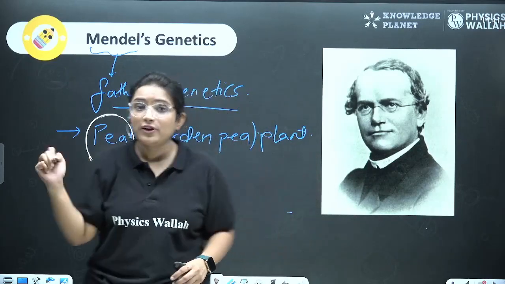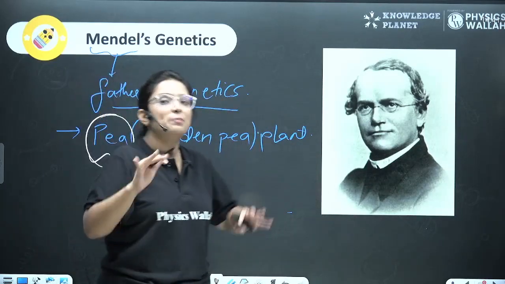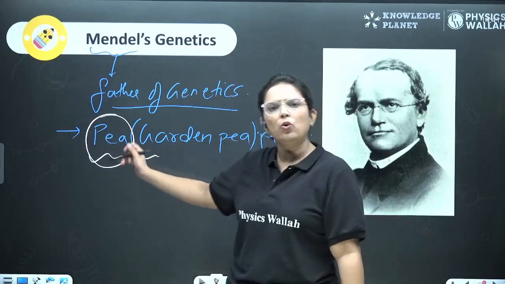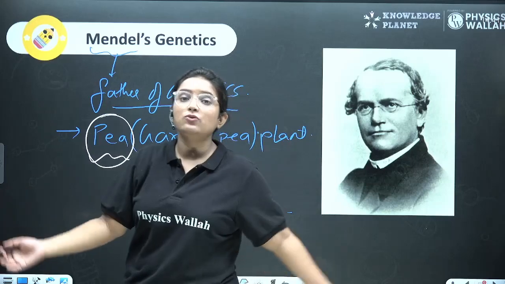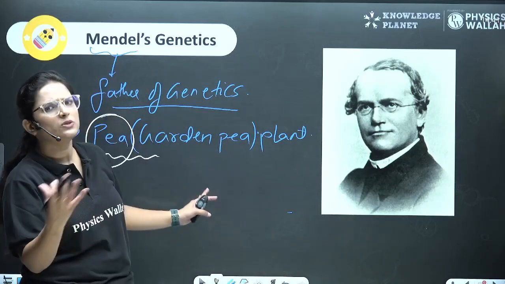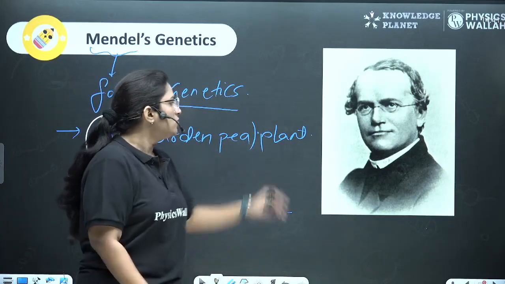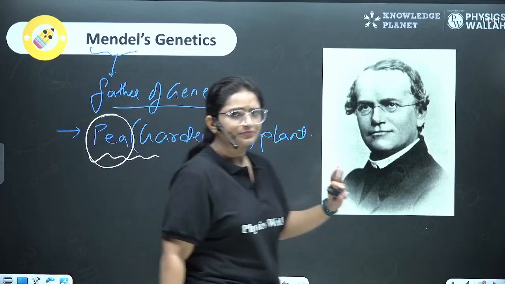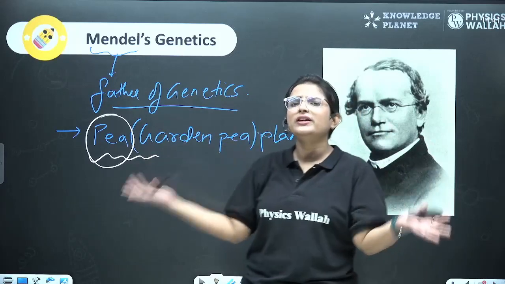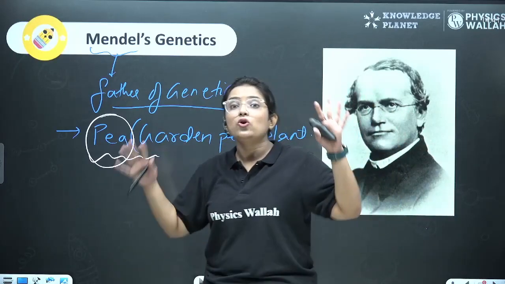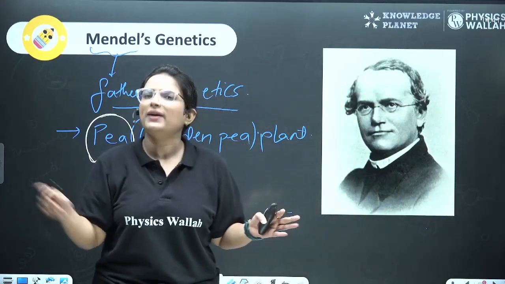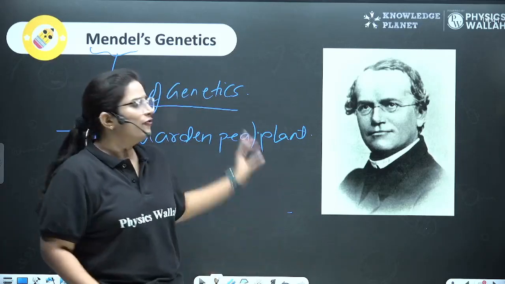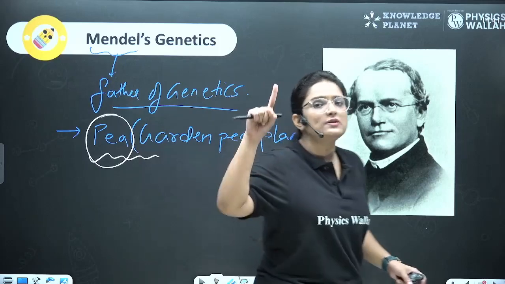Of course, every decision was based on some eligibility criteria. And the pea plant was found eligible because it was easy to experiment and the conclusions would be generalized. So he chose this garden pea plant and then started experimenting. Now, this pea plant has very different characters. So he chose 7 different characters, but not all of them at the same time. So what did he do? First, he started with just one character at a time.